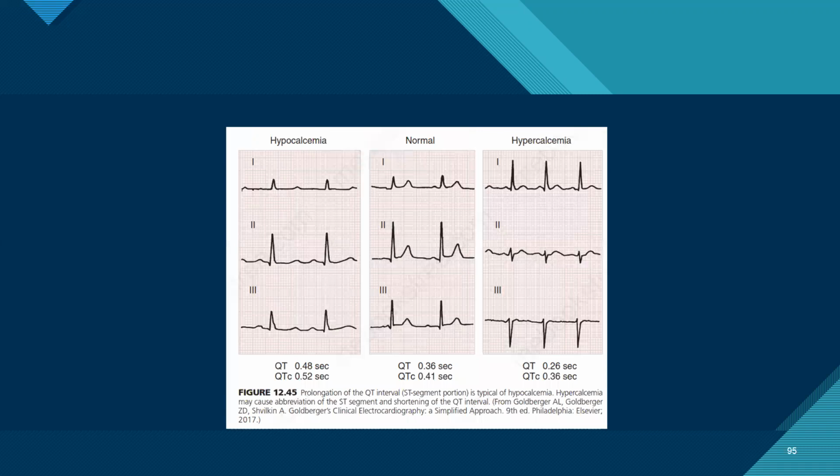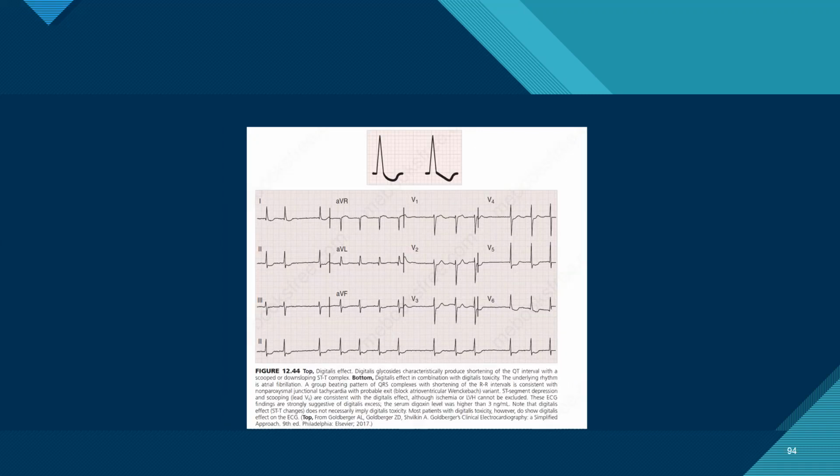What are the most common arrhythmias and very pathognomonic arrhythmias of digoxin toxicity? Biventricular VT, paroxysmal, bidirectional VT. Bidirectional VT, and one more.